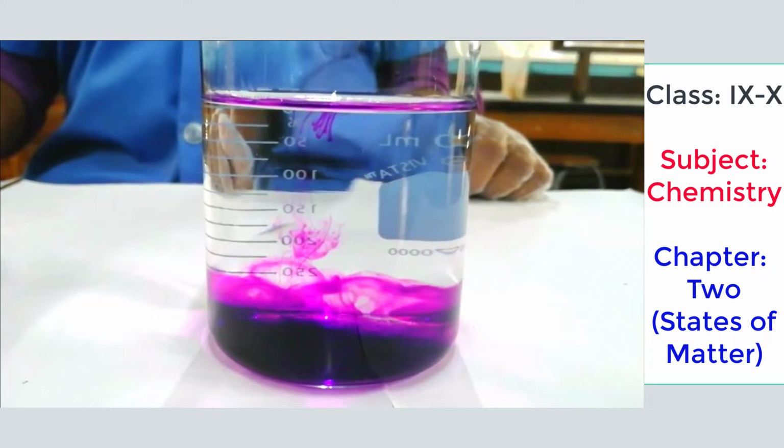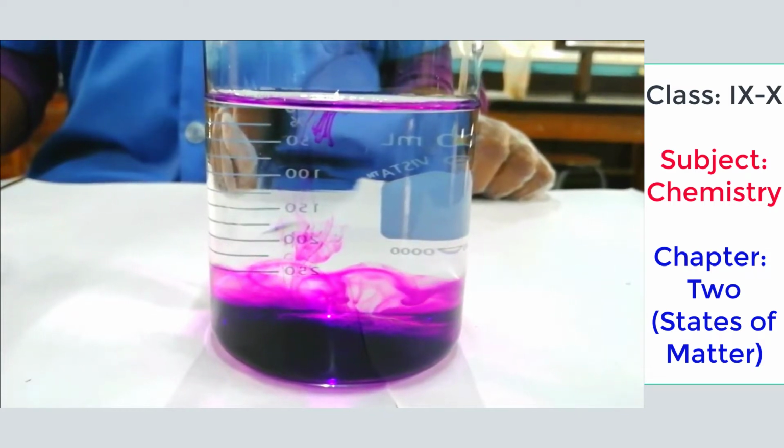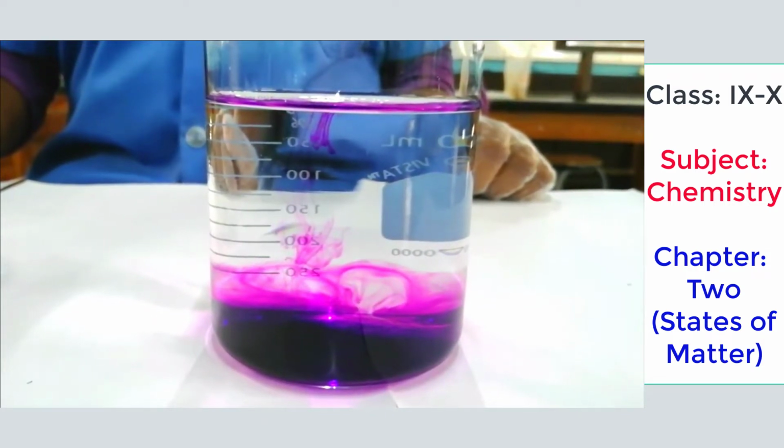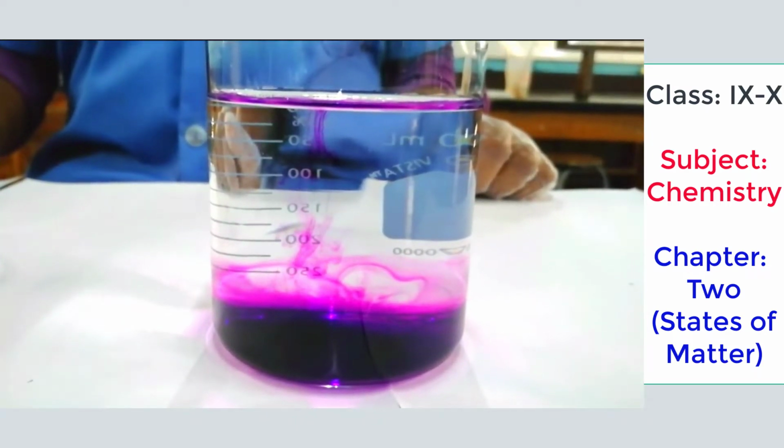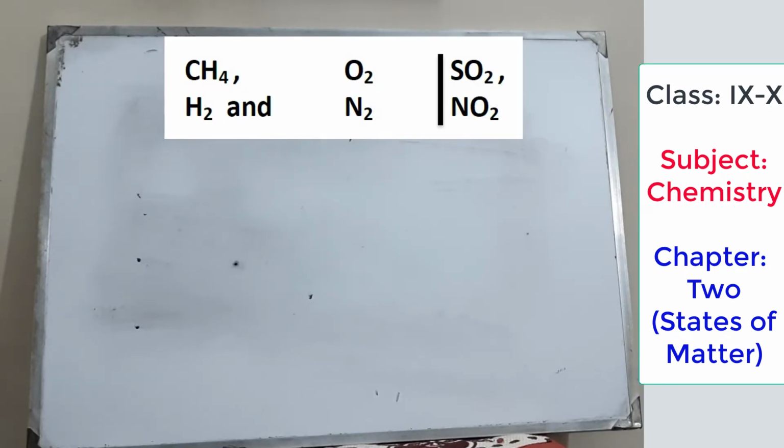That means in the water it is getting mixed. So after a certain time the whole water will be colored. So this is the perfect example of diffusion. Similarly, consider different types of gases: methane, oxygen, hydrogen, and nitrogen. There are even many other gases, sulfur dioxide, nitrogen dioxide, and more. You can consider any of these.